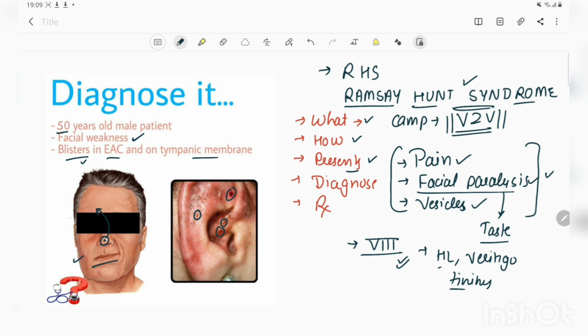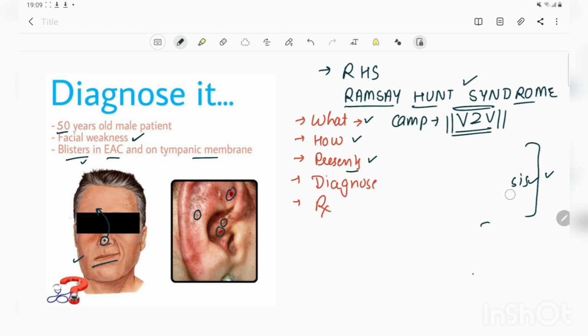Now we have discussed the presentation of the case. Now let's discuss how we diagnose this case. This is basically a clinical diagnosis, and with this characteristic triad we can make a diagnosis. But if we want to do some investigations, then we can do that.